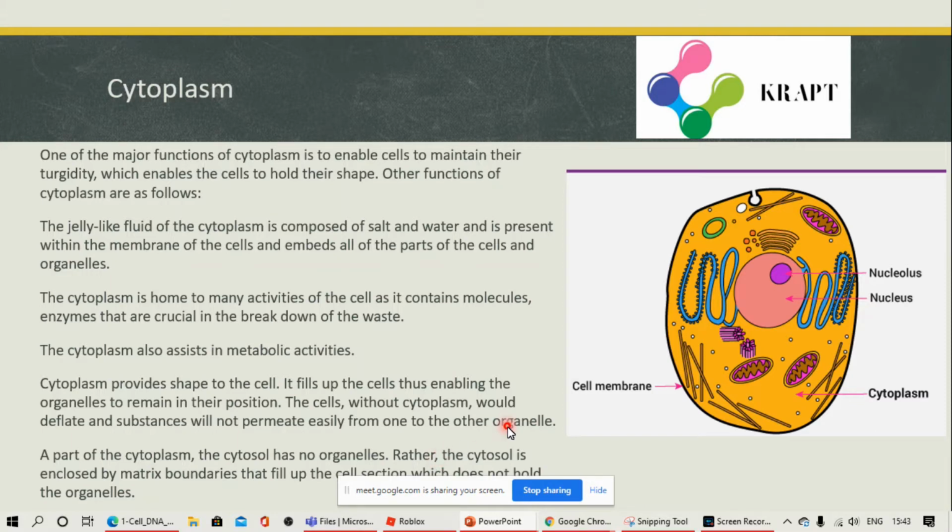Rather, the cytosol is enclosed by the matrix boundaries that fill up the cell section which does not hold the organelles.